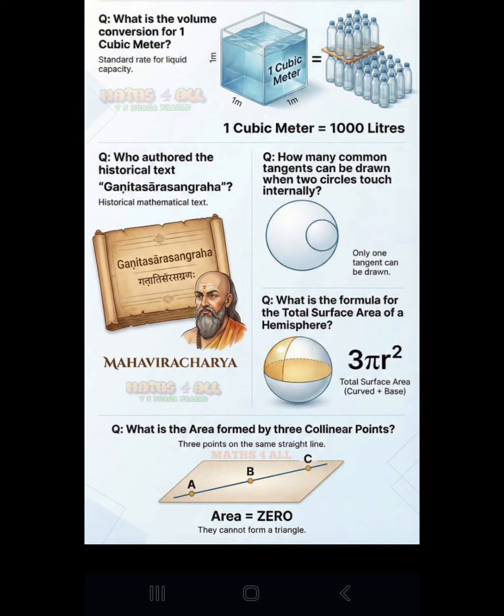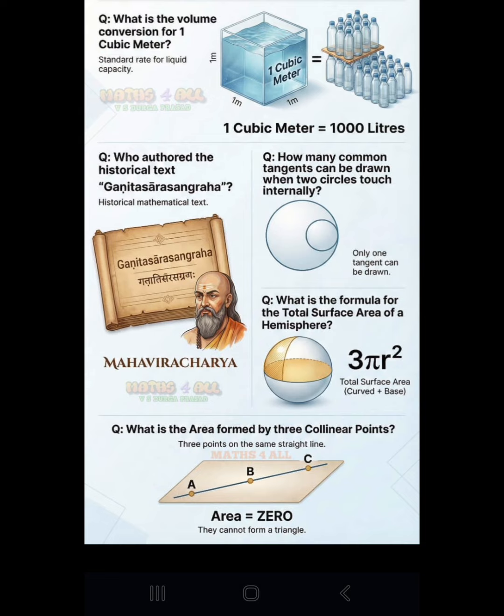What is the formula for the total surface area of a hemisphere? 3 pi r square.